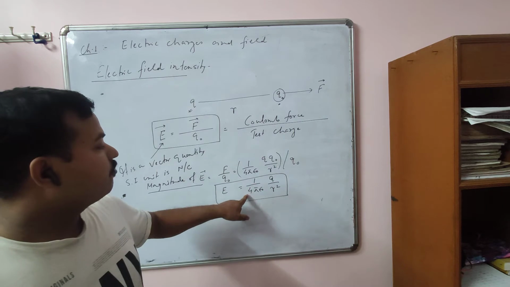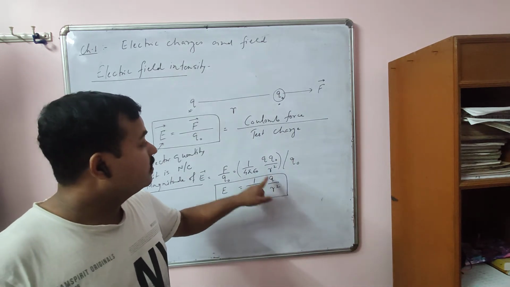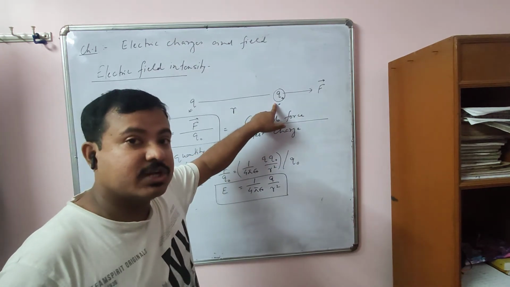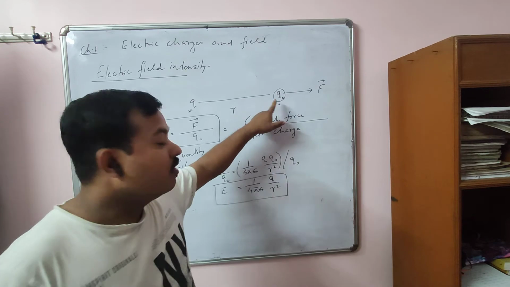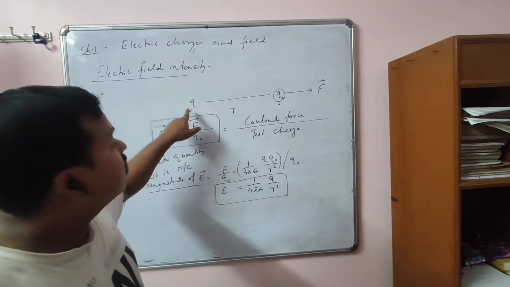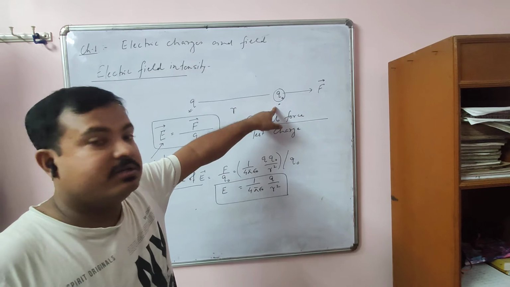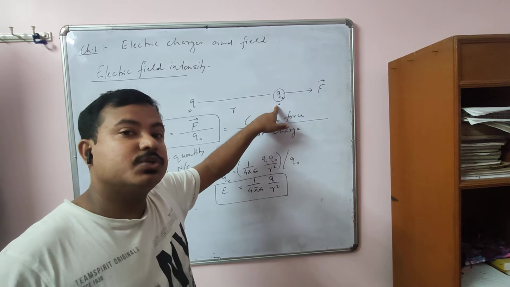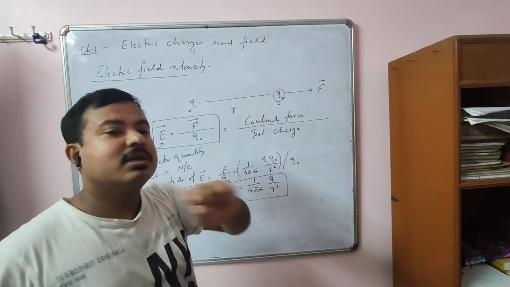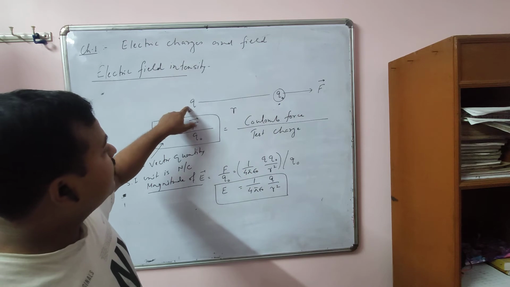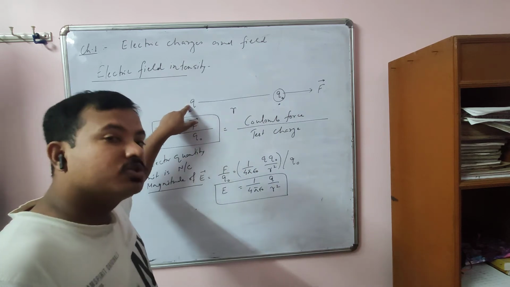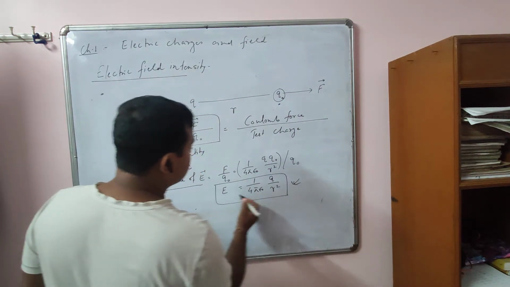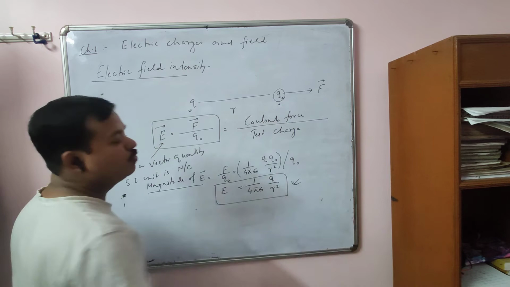So magnitude of electric field E is equal to 1 by 4 pi epsilon Q by r square. This is the field of this, not this. This Q naught is a test charge. It experiences the force. Now we calculate electric field for which? For source charge, not for test charge. I already told you this is test charge, means it is very small in magnitude, so it will produce a very less field which you can neglect. So we will calculate the field due to the source charge, not due to test charge. So this expression is E is equal to 1 by 4 pi epsilon Q by r square.